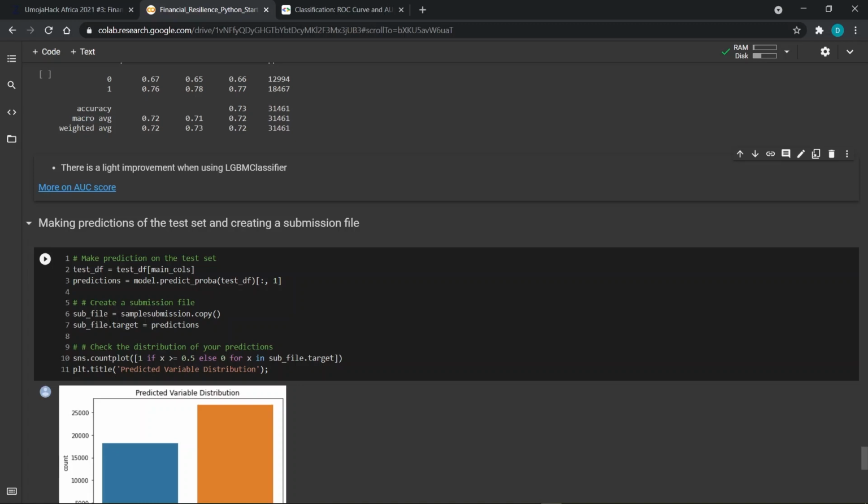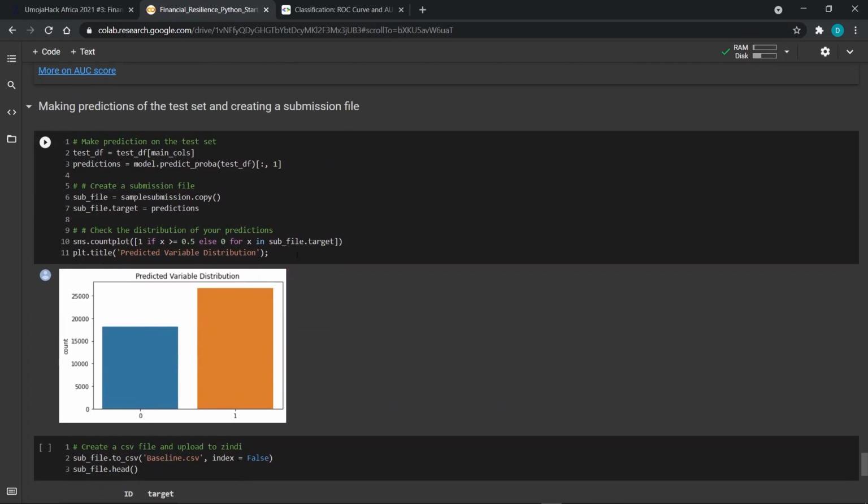You can use the sample submission file and just change the target column. After predicting on the test dataset, we can see the distribution of our predictions. The majority are individuals who are financially resilient, and the minority are those who are not financially resilient.